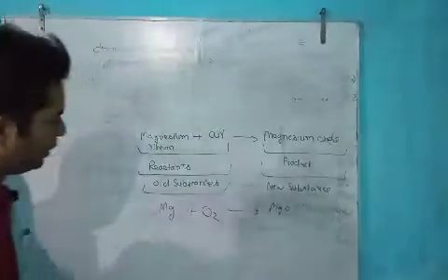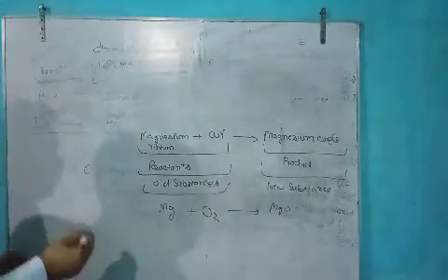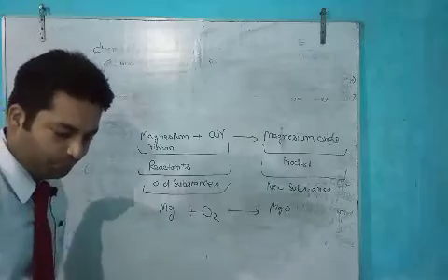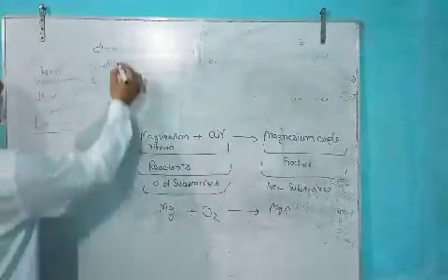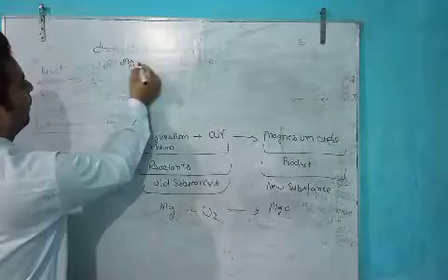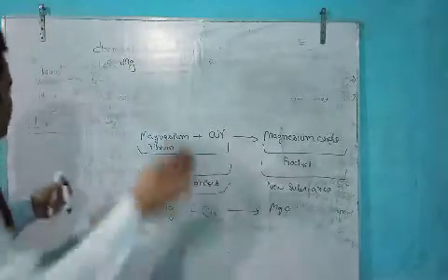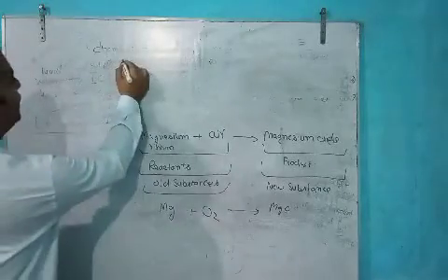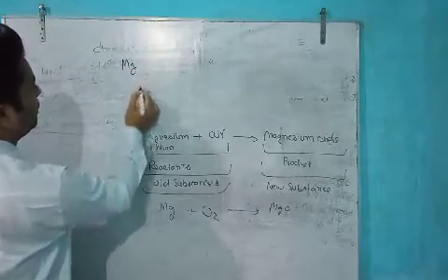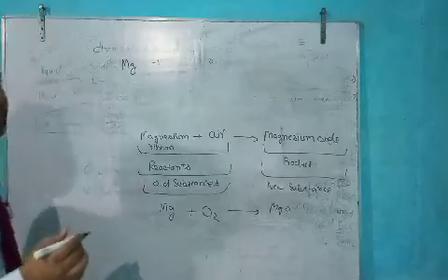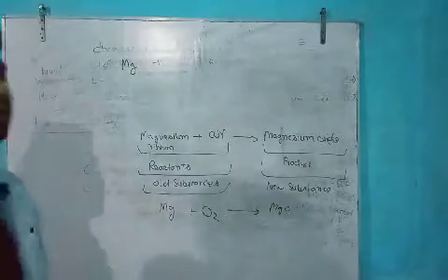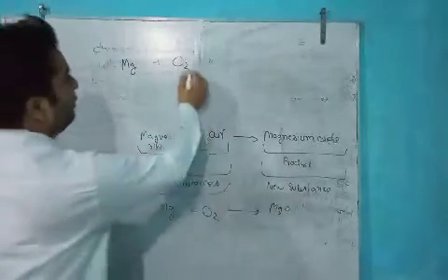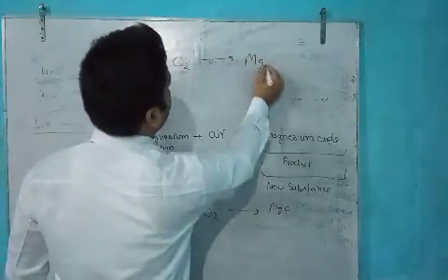Yes, this equation we will write here. I don't know if you will be able to see it, because the camera is set some distance away. So magnesium is reacting with the atmospheric oxygen and gives magnesium oxide.